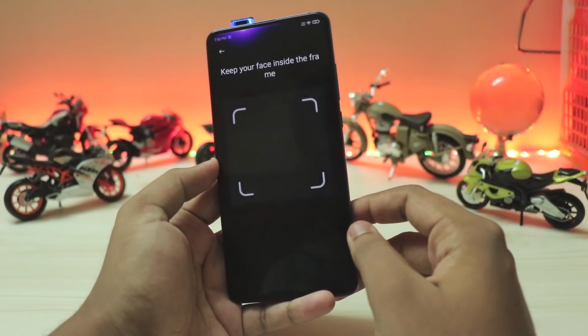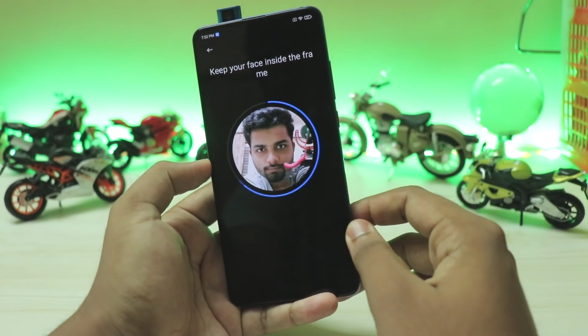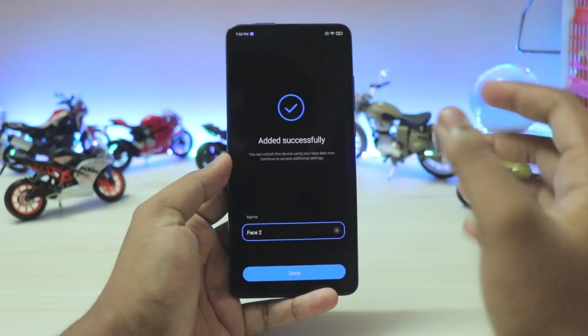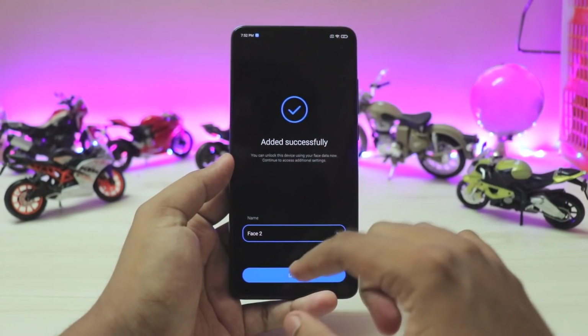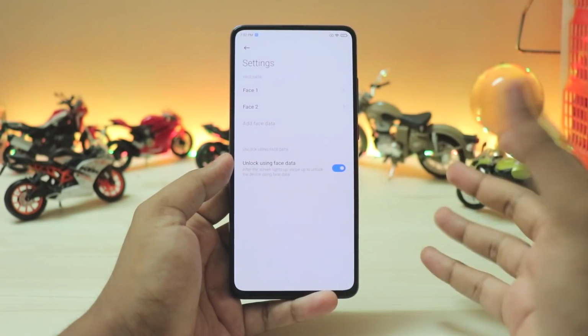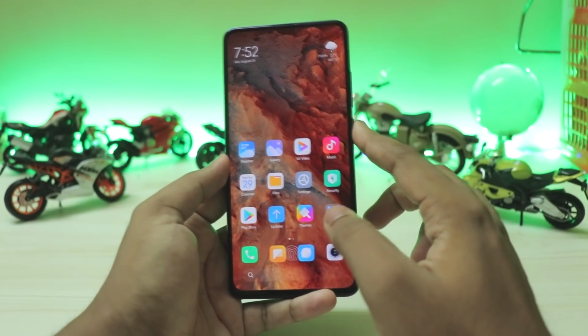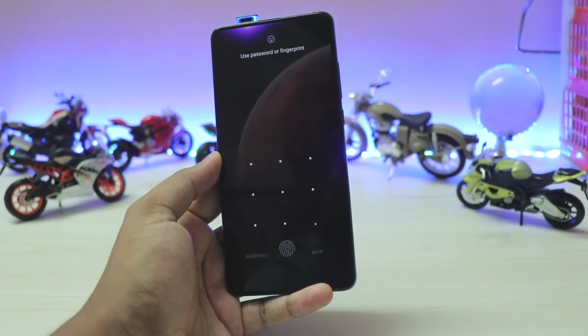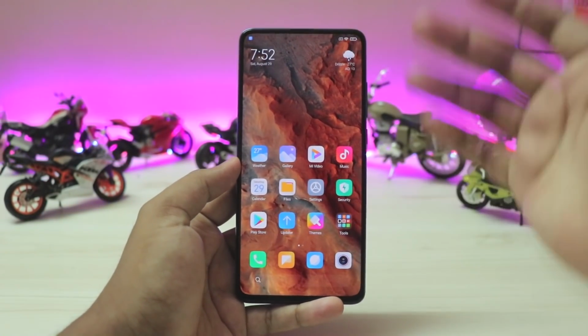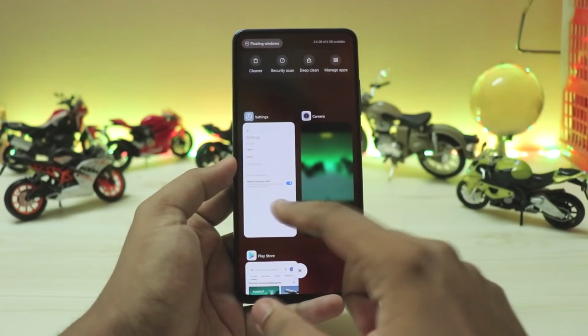So let's just hit next. Just look at those animations. Like you are going to set this for a single time in your life of using this phone, and it's just so cool. But let's just try the face unlock speed. So yep, it's pretty fast, and even the motor works just great even after a year of usage.